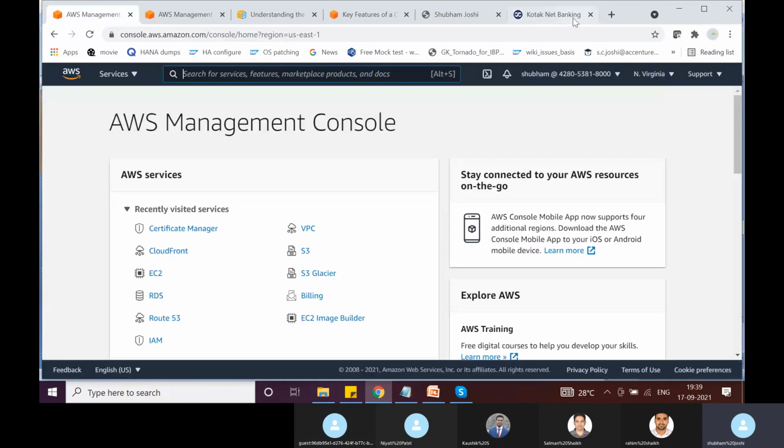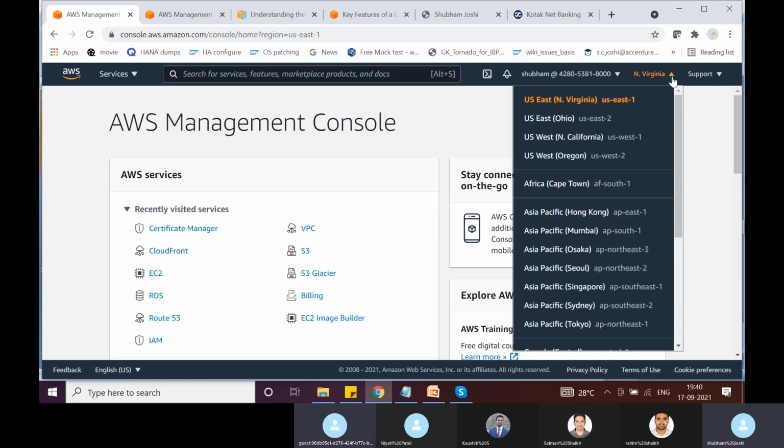And one important thing that you have to notice, if you are planning to use these certificates with CloudFront, then you have to provision that certificate in the North Virginia region. If you're planning to use a certificate with a load balancer, then you can create it in that specific region where your load balancer is. But if you're planning to use a public certificate issued by ACM on CloudFront, then you have to provision that certificate in the North Virginia region.